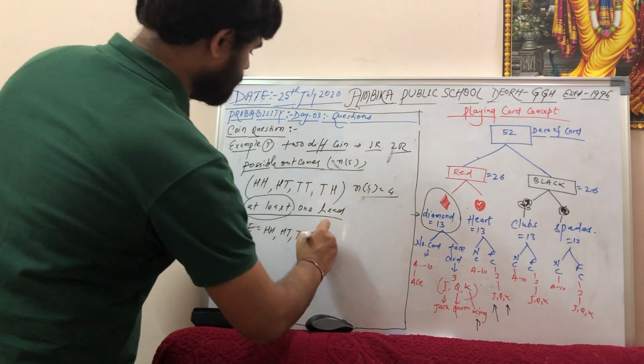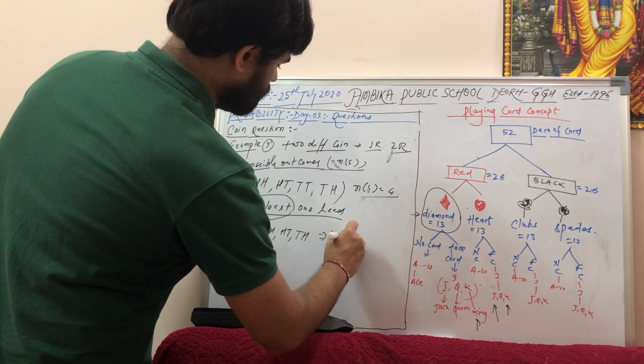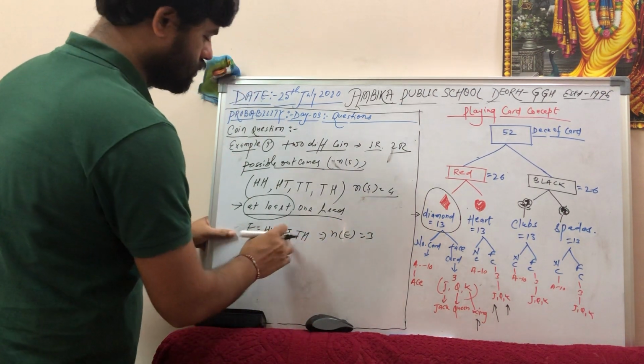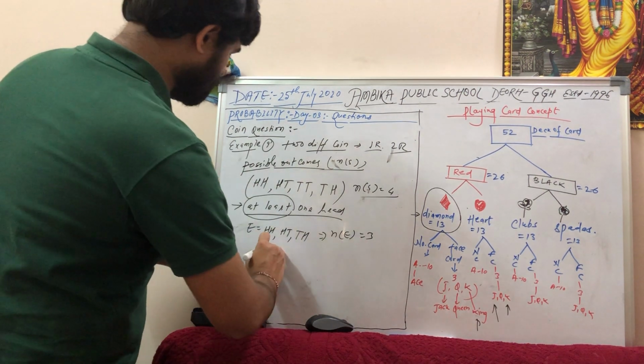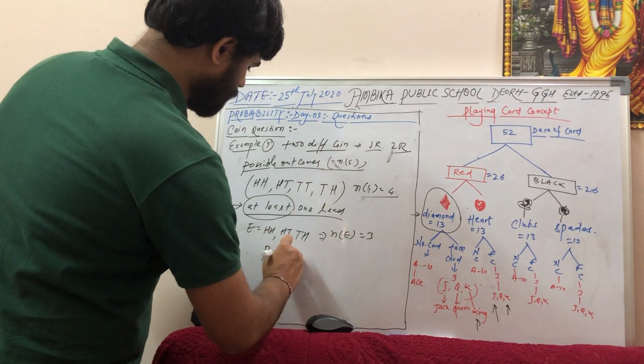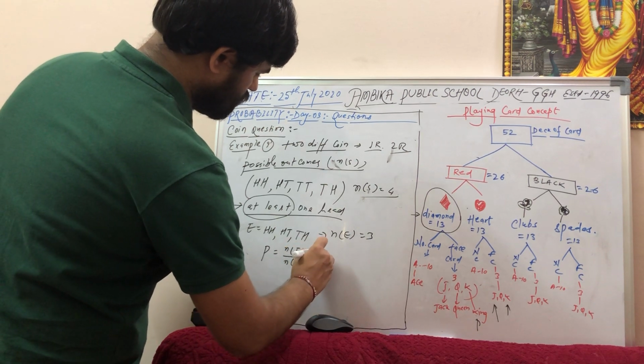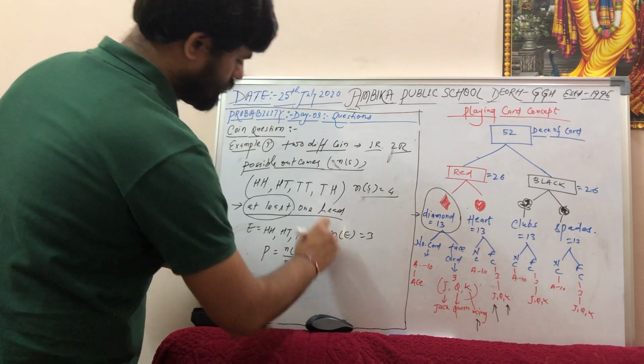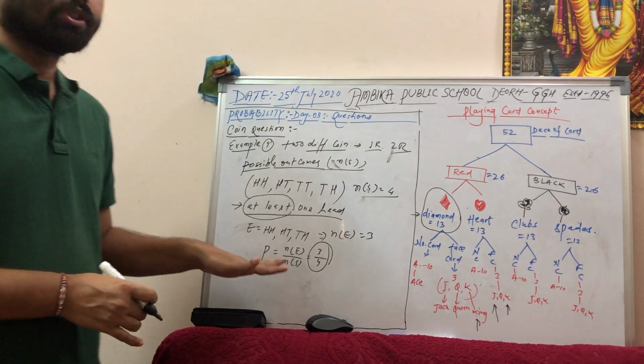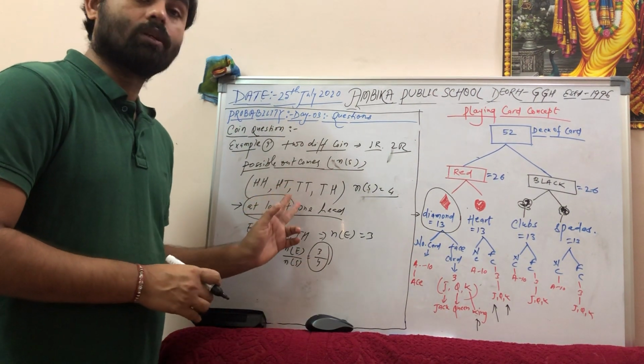So how many events are there? Number of events equals 3: 1, 2, 3. So probability equals number of events by number of sample space, which equals 3 by 4. Very easy question, but the concept was there.